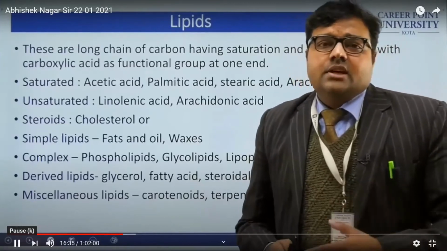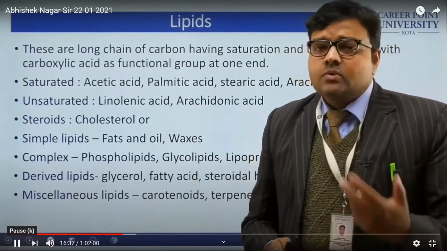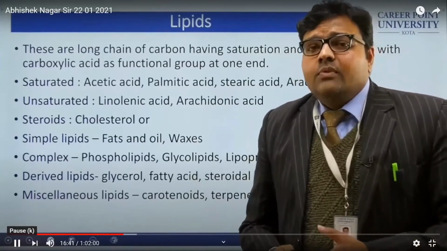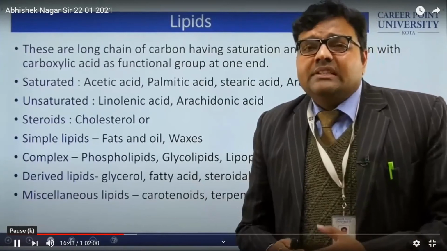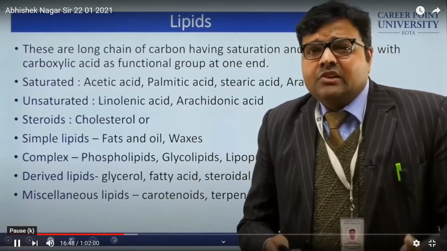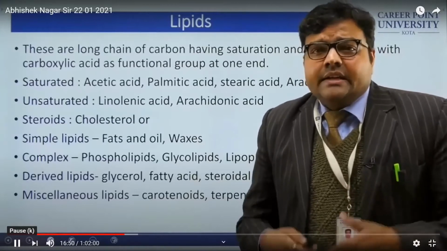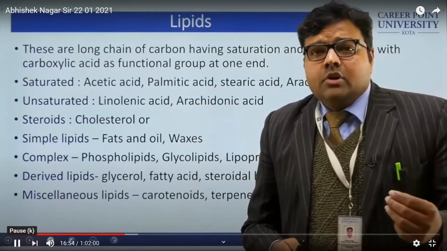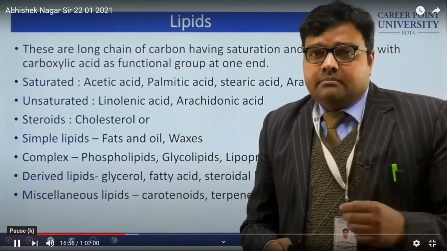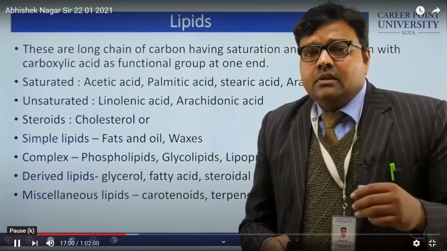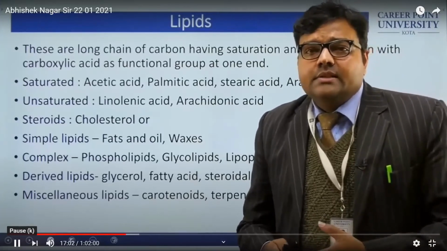Acetic acid contains 2 carbon atoms and 1 functional group, the carboxylic group. Now when you add carbon atoms in the chain, you get propanoic acid, butanoic acid, pentanoic acid, hexanoic acid, octanoic acid, decanoic acid. Up to 24 carbon atoms, you can elongate the chain, and that compound is known as arachidic acid.